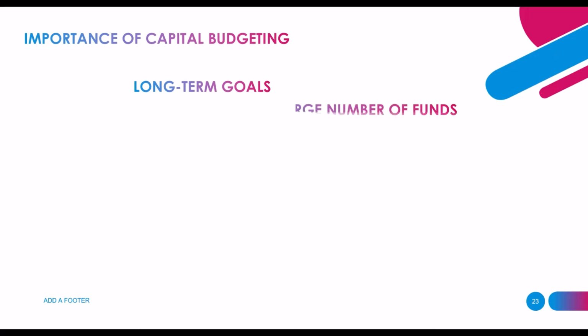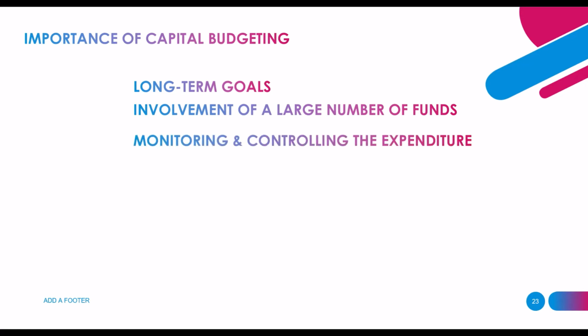The next important one is the involvement of a large number of funds. Capital budgeting investments require a large number of funds. As companies have limited resources, the company has to make wise and correct investment decisions. The third important one is monitoring and controlling the expenditure.